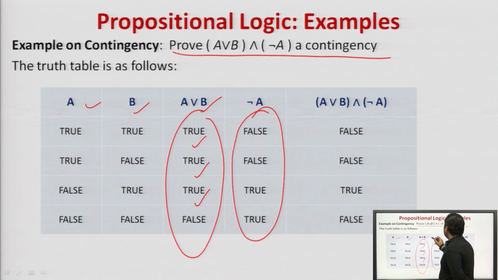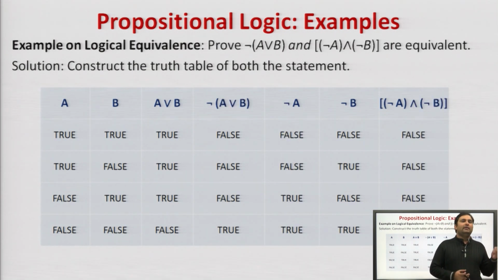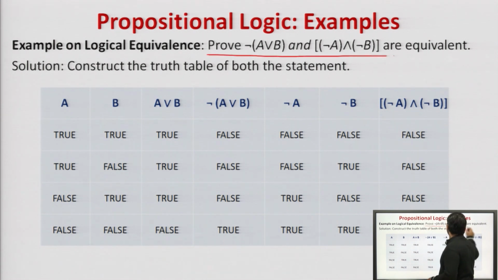Then what we are doing? Conjunction of this. So, conjunction of this will be what? True, false will be false, true, false will be false, true, true will be true, and false, false will be false, true will return false. Hence, we can say that this is a contingency which will be returning false and true values in their last column. Agreed.